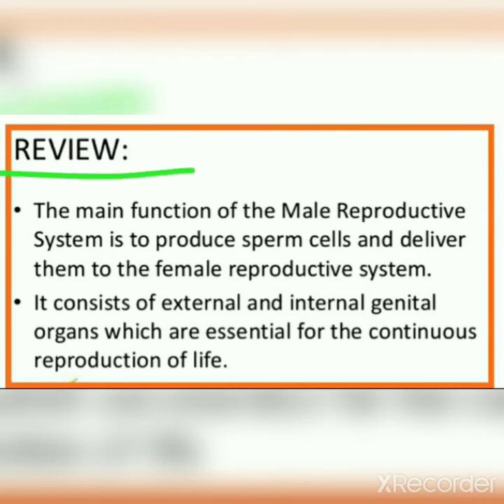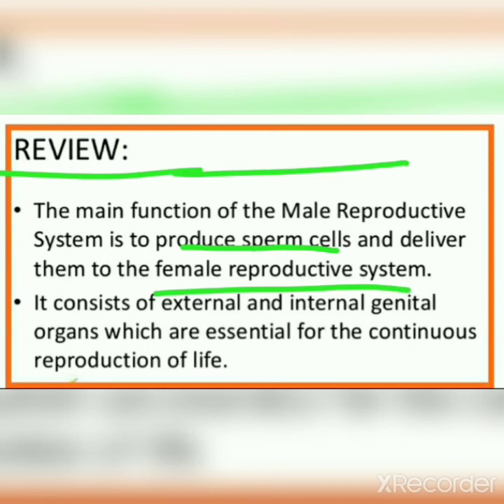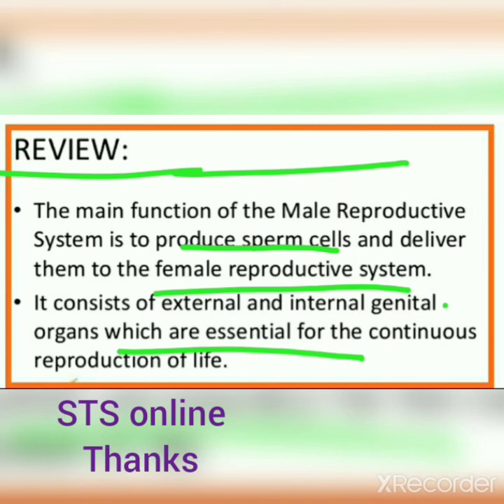Now review. The main function of the male reproductive system is to produce sperm cells and deliver them to the female reproductive system. It consists of external and internal genital organs which are essential for the continuous reproduction of life.